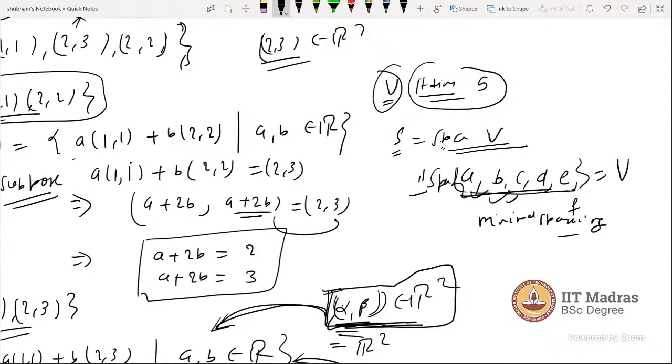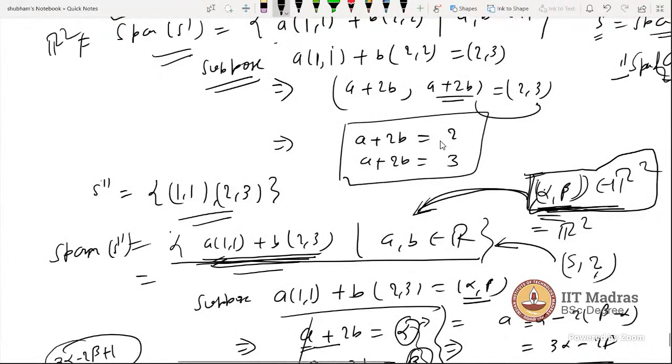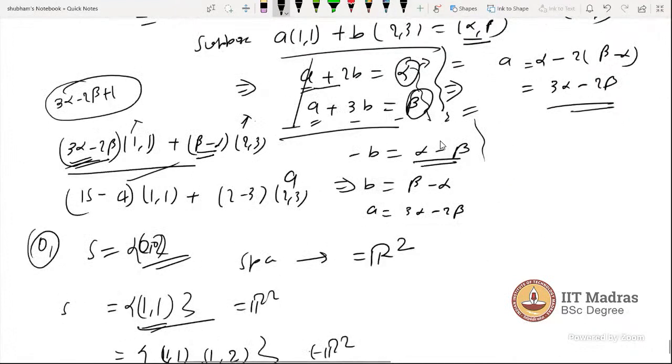Let me tell you, for a vector space, dimension and rank are the same. Otherwise, when you come to a matrix, the rank of a matrix is a different word, and the dimension of a vector space is a different thing. But sir, in this course both are the same, right?